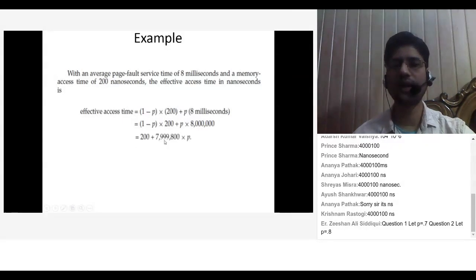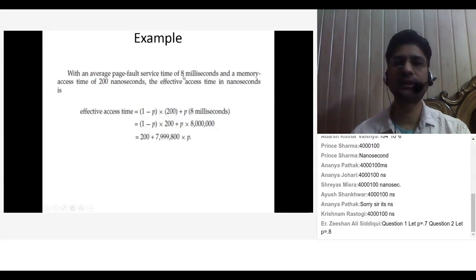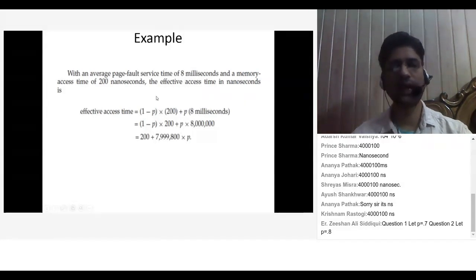Now 200 plus 7,999,800 into p. Okay, so here you can see that you can change the p value to 0.7 or 0.8 or 0.9 and you will get the answer. So this is the generalized effective access time we have found with the help of the data given, like page fault service time is 8 milliseconds and memory access time is 200 nanoseconds. So everyone is clear how to solve this type of question.